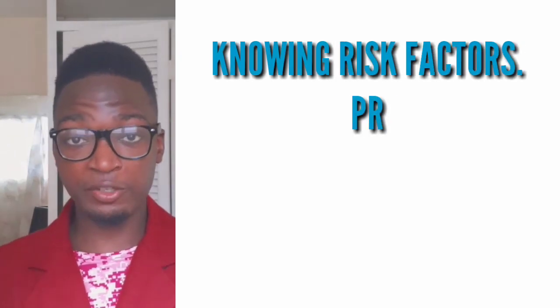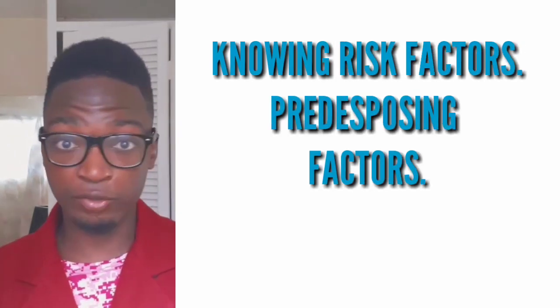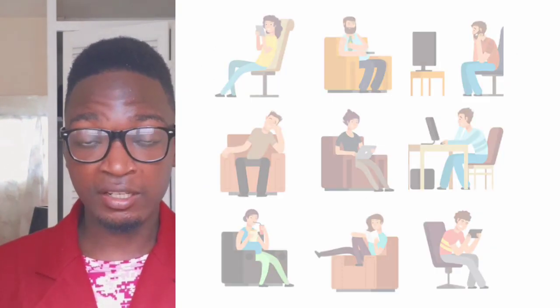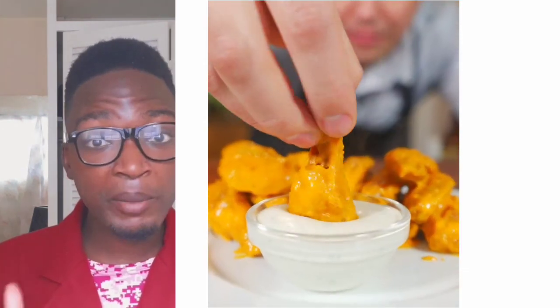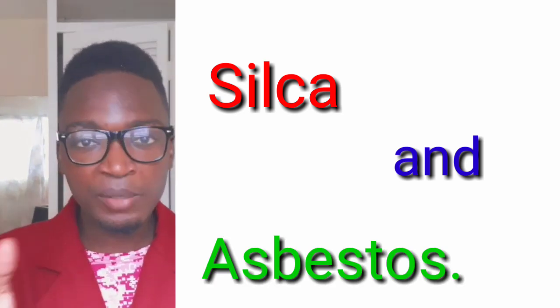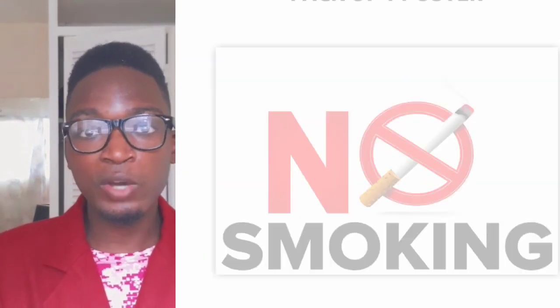Another way you can protect yourself from disease is by knowing the risk factors or predisposing factors. For example, smoking, alcohol drinking, sedentary lifestyle, eating of junk foods, and other environmental factors may put you at risk of certain diseases. So knowing these predisposing factors or risk factors will help you avoid them so that you are not put at risk of developing disease.